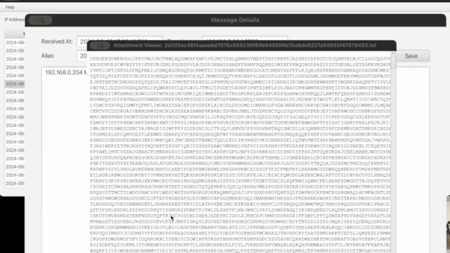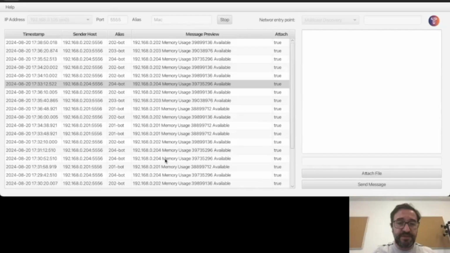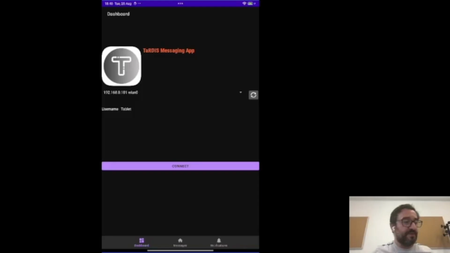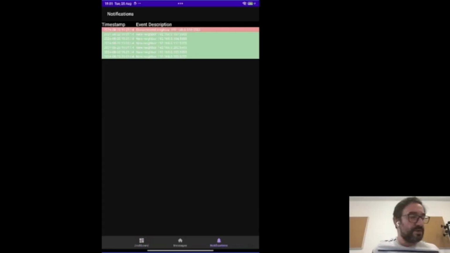Okay, let's go back to the application and let's see what's going on with the Android tablet. So here I have my tablet, which is not yet connected to the system, but I will connect it now. So I'm calling it tablet and I can connect it. So here it is, it's connected. So now if I go to the notifications, I can see what's going on there. So as you can see, when I connected, I got several different neighbors, and then I disconnected from one. This is because I want to have only 5 neighbors, and I already had 6.